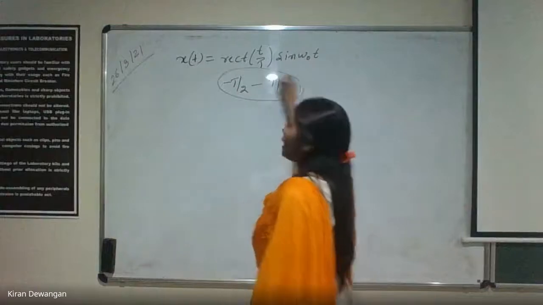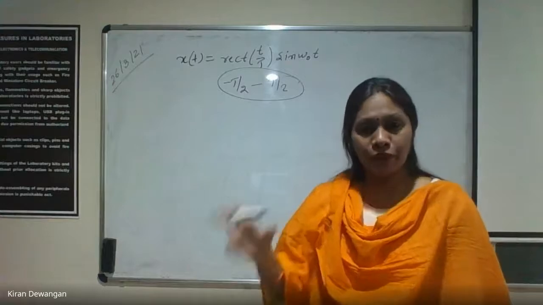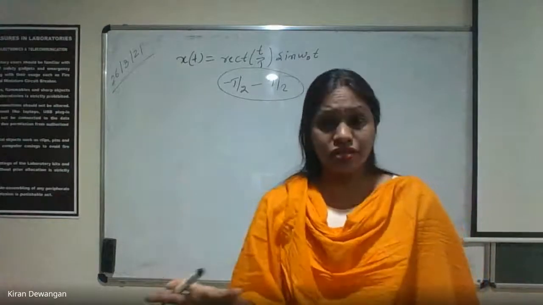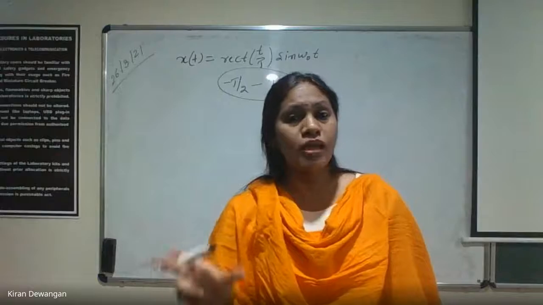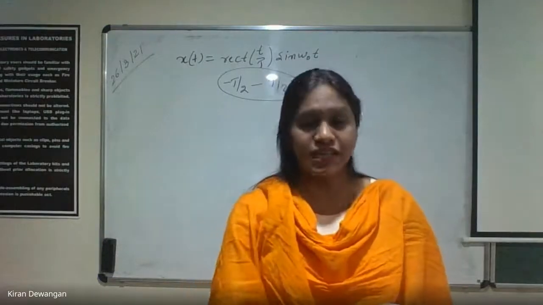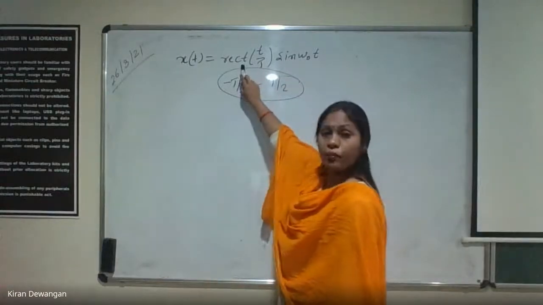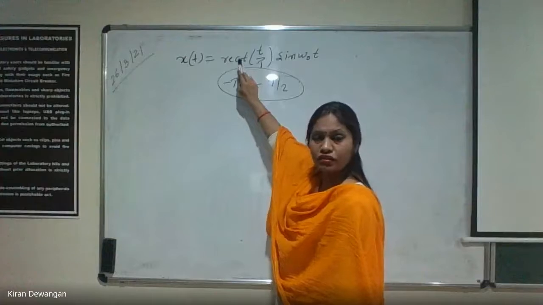In this duration, it will be periodic. It will be periodic for a finite duration. That's the difference. We cannot just call it non-periodic. You should understand the difference. What I'm saying is this signal exists only for minus tau by 2 to plus tau by 2 and the value is 1.